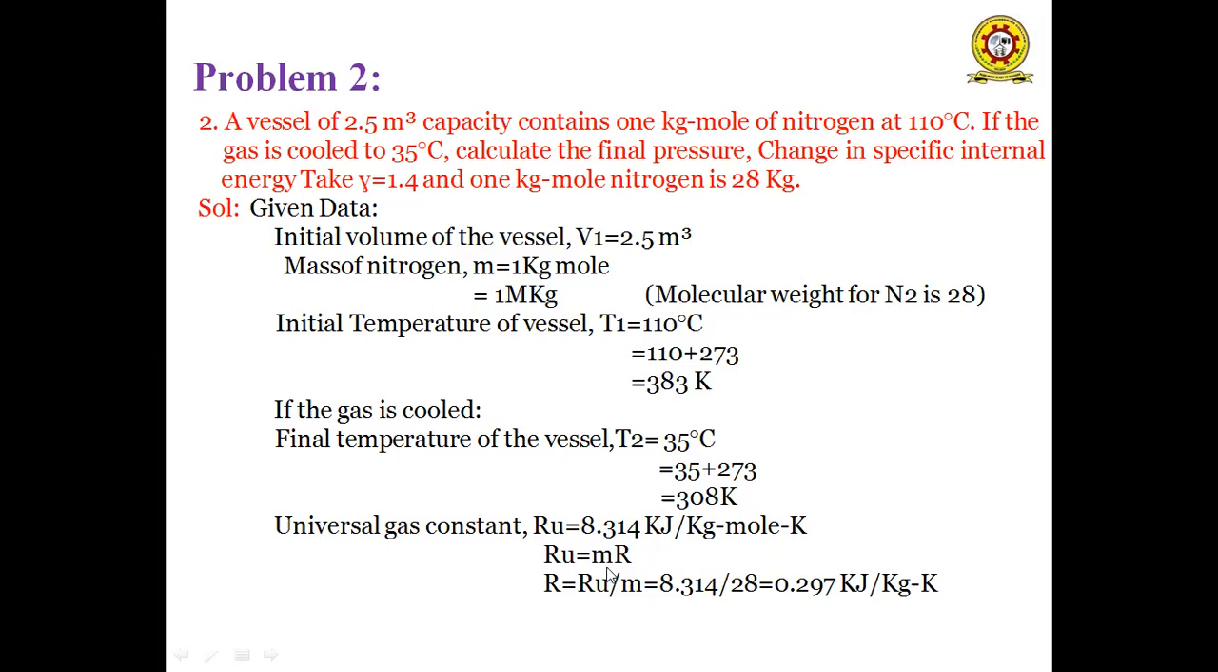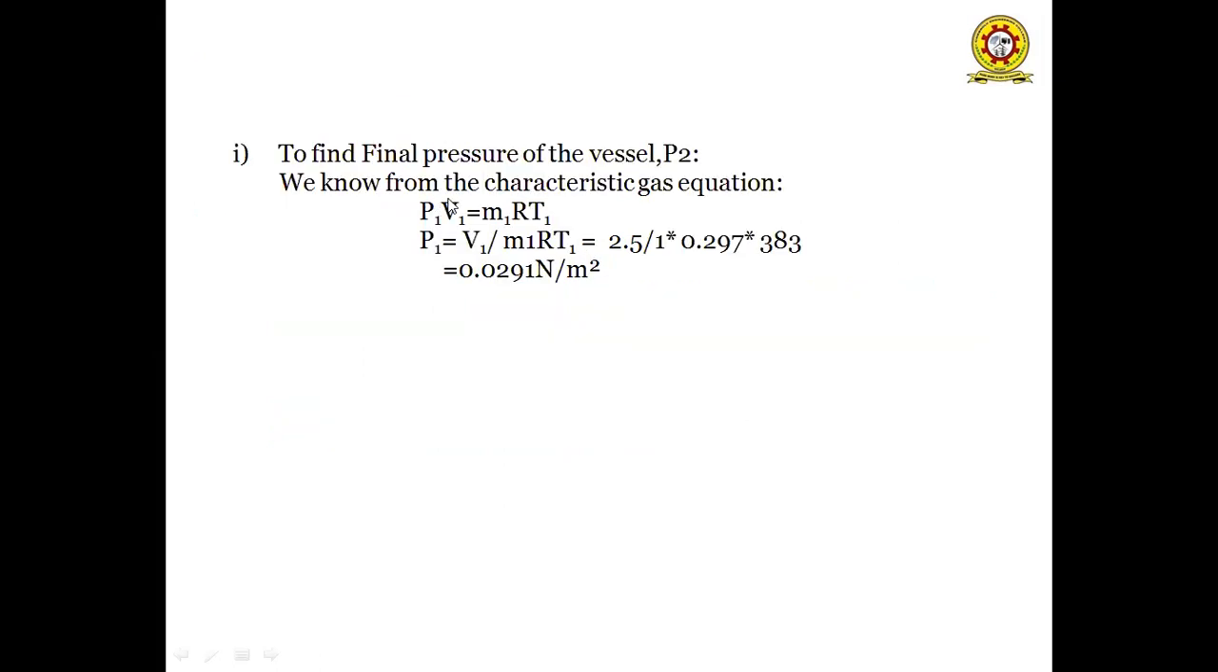We know that the universal gas constant is equal to the product of mass and the characteristic gas constant R. So R is equal to Ru by M. From that we will get the R value for nitrogen as 0.287. To calculate the final pressure P2, we know the characteristic gas equation for the initial condition is P1 V1 is equal to M R T1. From that, P1 is equal to M R T1 by V1. So we will get the final pressure here.